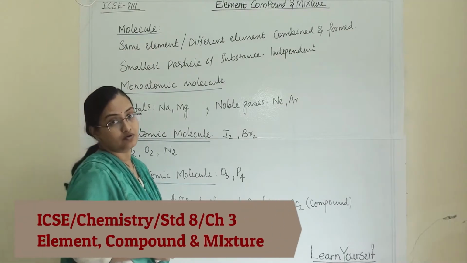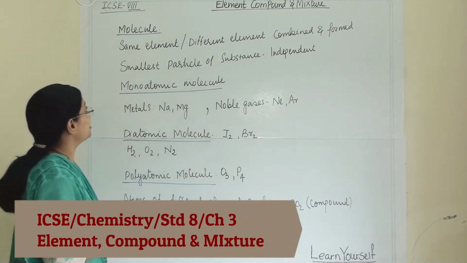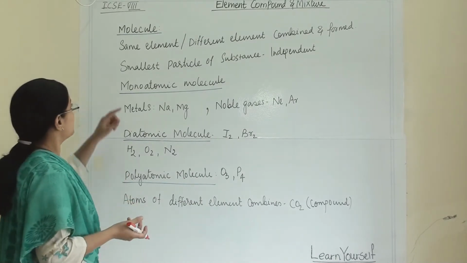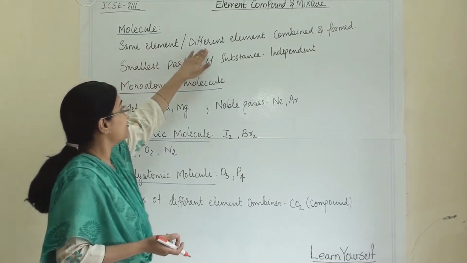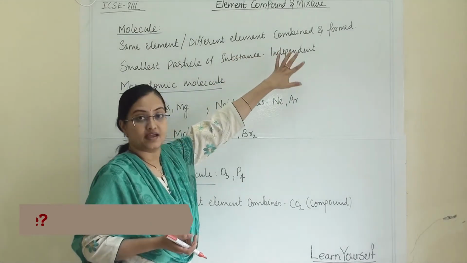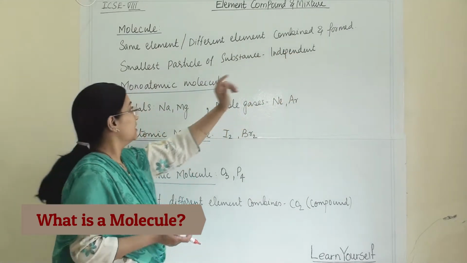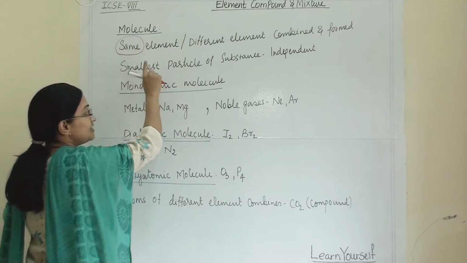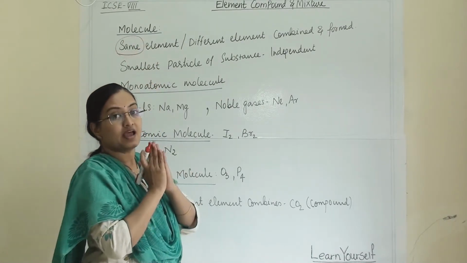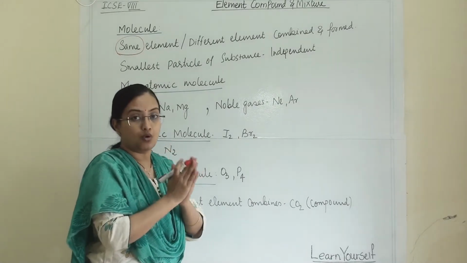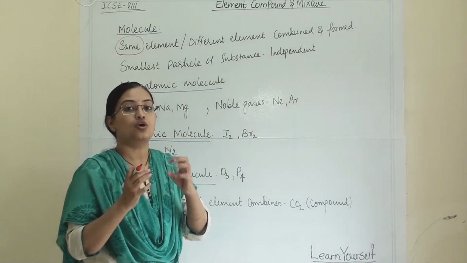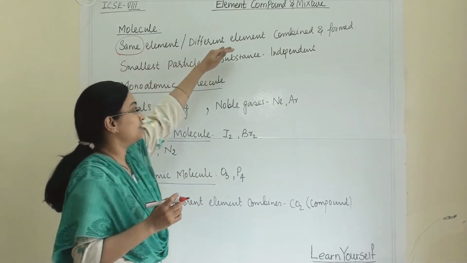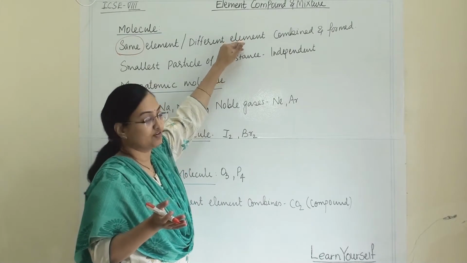Let us talk about molecules. So what are molecules? When molecules are formed, the same element or different elements combine and form a molecule. Here first we will discuss when the same elements come together and form a bond, and then it is called a molecule. So first we are talking about the same element. Later on we will talk about different elements.